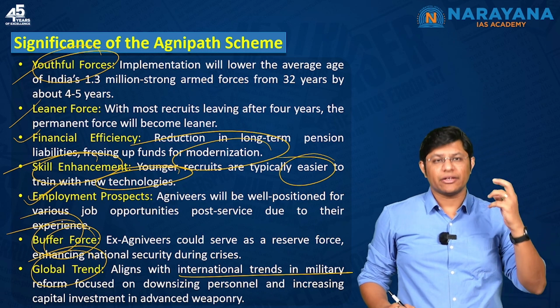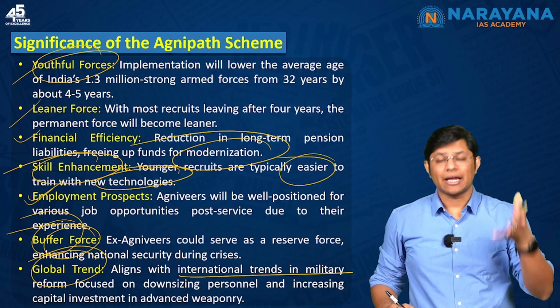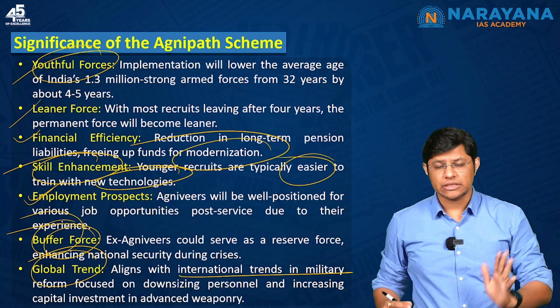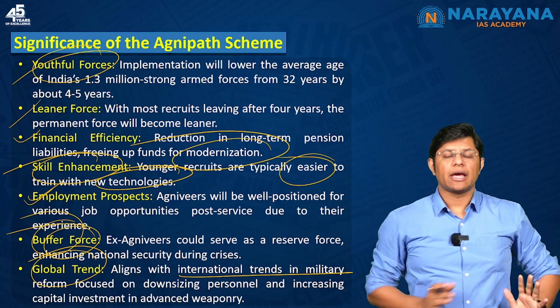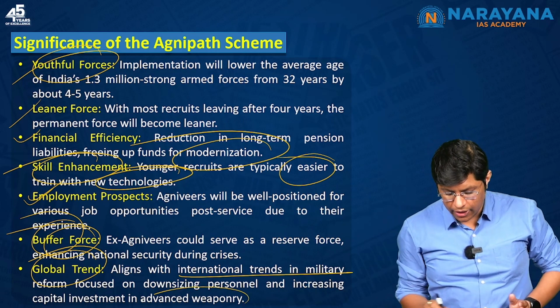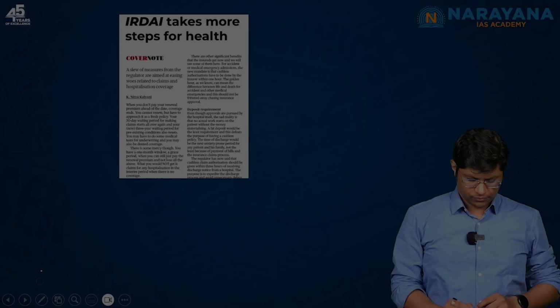Every country is reforming their military arsenal. And here, this Agnipath scheme aligns with international practices, which means what we're trying to do is downsize the personnel, and the money that we save, we are using it for advanced weaponry. I hope students have understood the article.